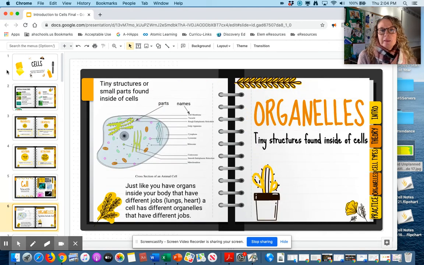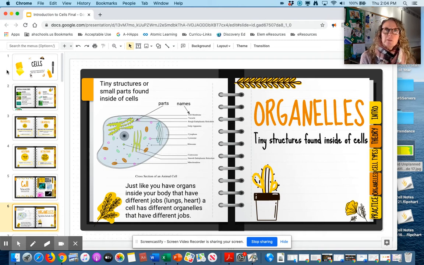Okay. Inside of cells are tiny structures that are called organelles. They're tiny structures or small parts that are found inside of the cells. Some of them are listed there. Some of them are the cell membrane, the vacuoles, the endoplasmic reticulum, the Golgi apparatus.